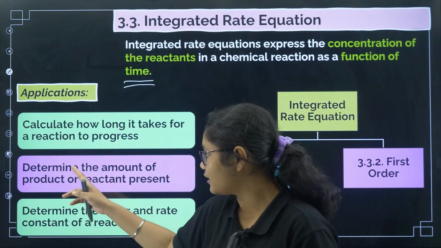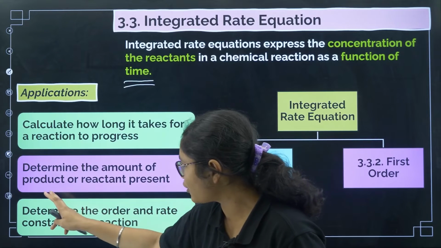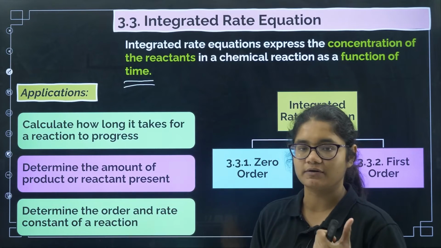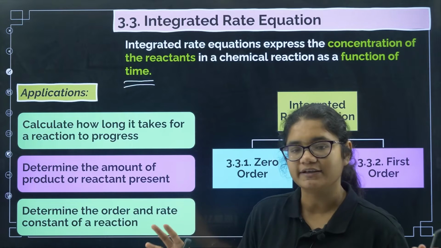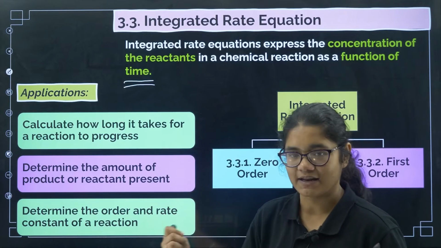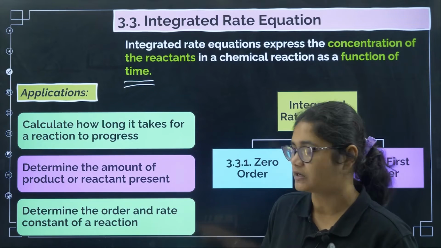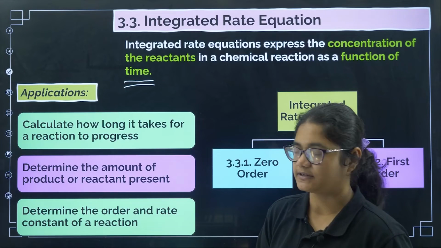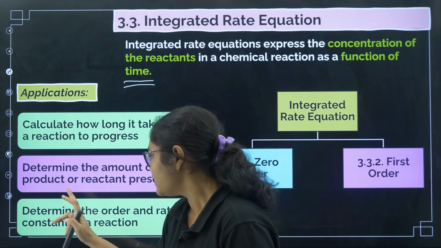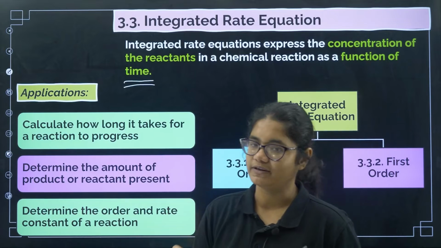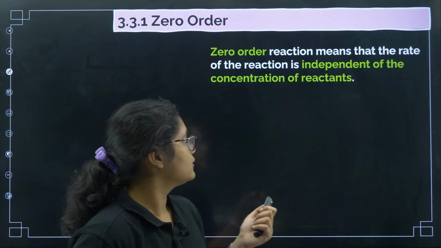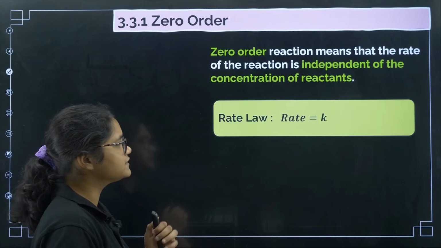You can also determine the amount of product or reactant present. Suppose you started with 1 mole of A and you have run the reaction for 10 minutes. How much A is left behind or how much B is produced, we can calculate using this integrated rate equation. It is also used to determine the order of a reaction. So fine, now let us see 0th order.